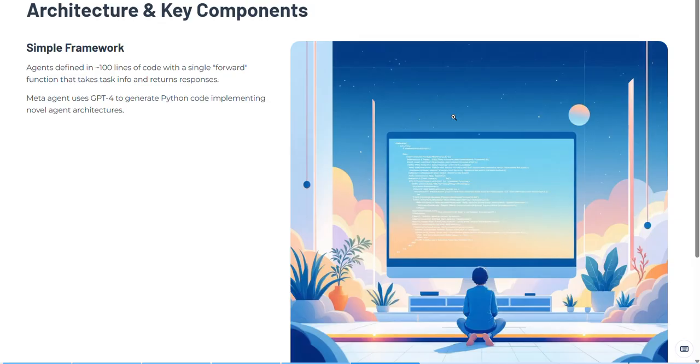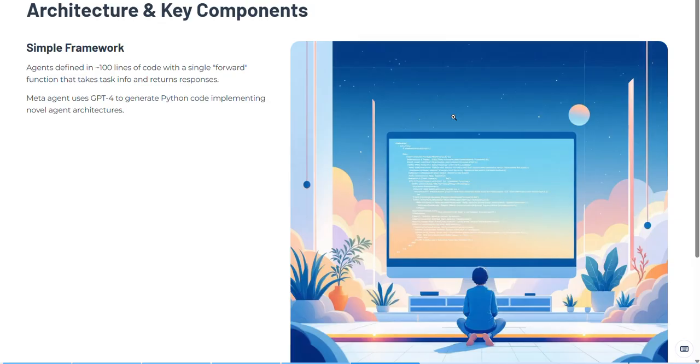Now, this is the architecture and key component. Even though the search space is very huge, the authors keep each individual agent very simple and standardized. An agent is roughly 100 lines of Python code, with a single forward function that takes in information and returns a response. That makes it easier for the meta agent to reason in a consistent format. Under the hood, the meta agent itself uses strong models like GPT-4 to generate and edit this Python code. So you can think of GPT-4 as an automated programmer writing new agent architectures.